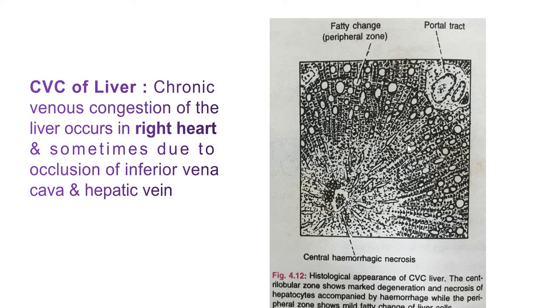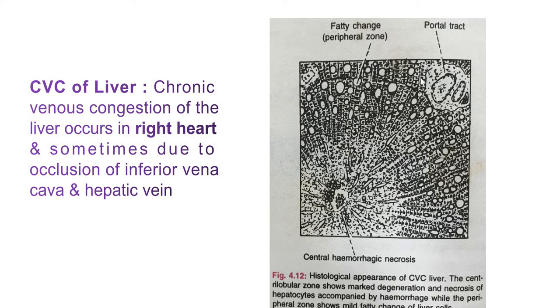Here you can see this is the central zone, where lobular structures are found, and that's why we say the centrilobular zone. This is the peripheral zone, the surrounding zone, which shows the fatty change.